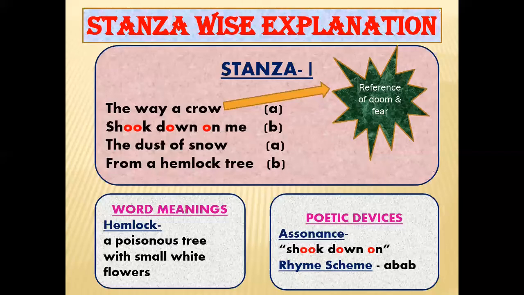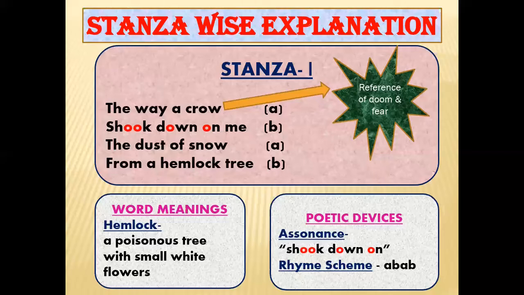All right, children? And if I'll talk about the poetic devices used in this poem, so the device used in this poem is assonance. You can see in the second line of this stanza, shook down on me. So can you see that it's repetition of O, and what is O? It's vowel. I hope you all know about vowels. A, E, I, O, U are vowels.